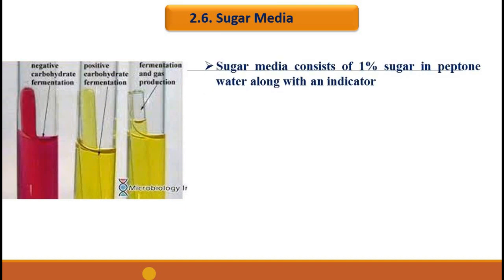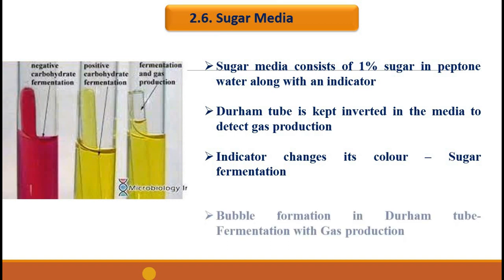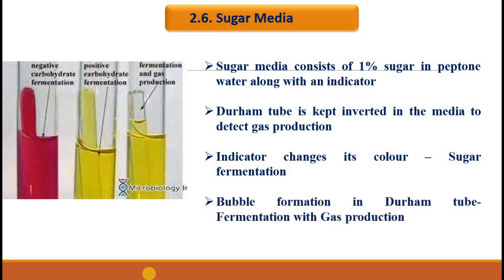Sugar media consists of 1% sugar in peptone water along with an indicator. Durham tube, the miniature of the test tube, is kept inverted in the media to detect the gas production. Indicator changes its color if the inoculated organism ferments the sugar. Fermentation could be with or without the gas production. If it is with gas production, we can see the trapped bubbles within the inverted Durham's tube. If there is no gas production, we cannot find the air bubbles or air within the Durham's tube.